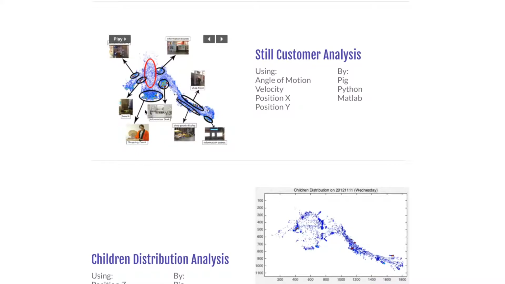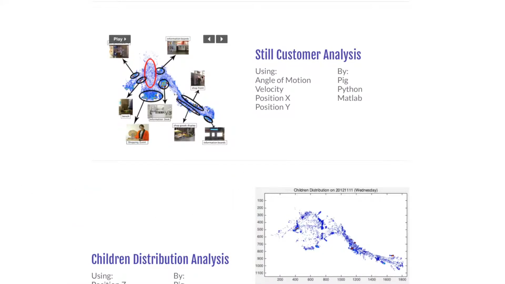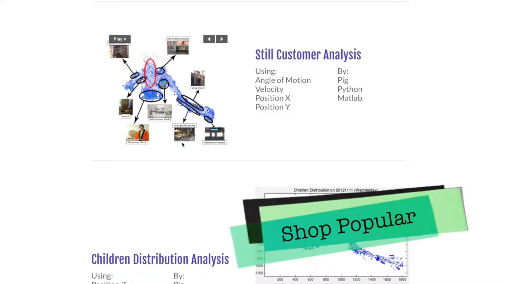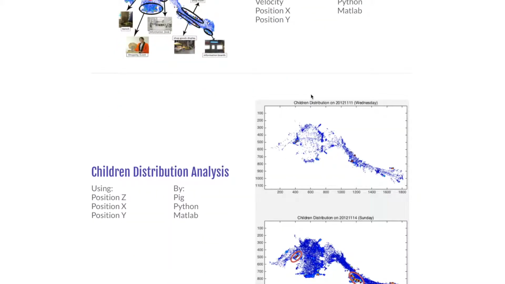We found on weekend the information desk area is very crowded, and the shops tend to be more appealing than the shop goods display. We also find that the invisible path area in the right circle doesn't have many people to stand by even on the weekend. This is sort of a waste of the area.